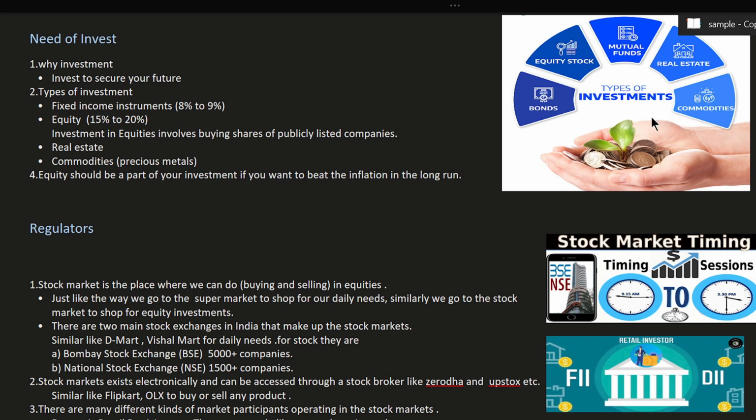How much profit will we get if we invest in the others? Take fixed income instruments, maybe mutual funds, LIC, like that. If you invest in these mutual funds, we'll get 8 to 9% return yearly. For example, if you invest 1 lakh, at the end of the year you'll get 8% return, meaning 8,000 per 1 lakh.